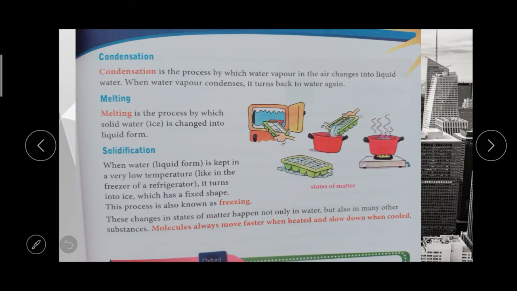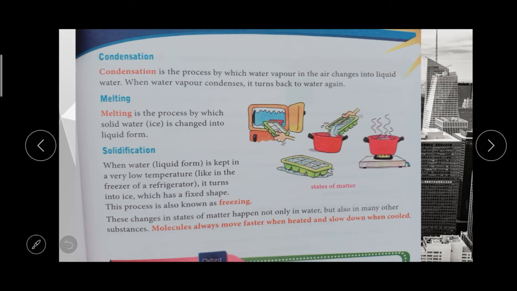The next one is condensation. Condensation is the process by which the water vapor in the air changes into liquid water. If the water is turned into gas by evaporation, and we collect that gas and put it in a container, this gas will change into liquid water. It turns back to water again. Which process is that? Condensation. Condensation is the process by which water vapor in the air changes into liquid water.